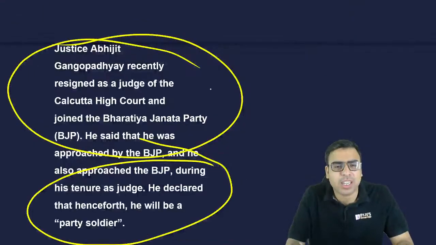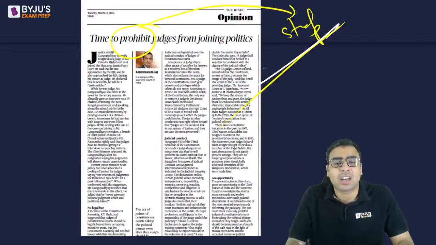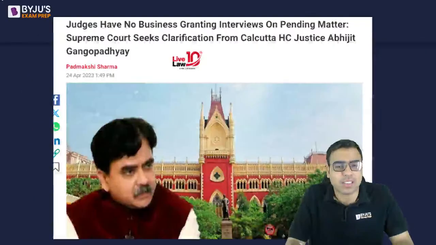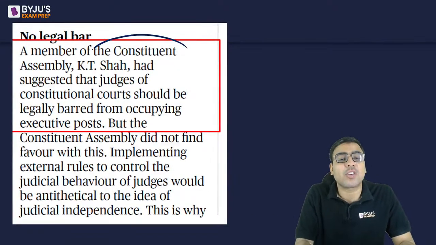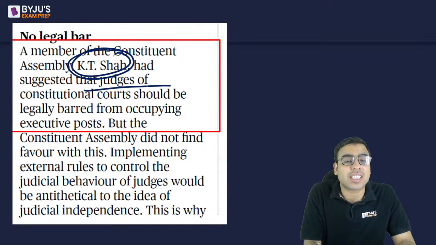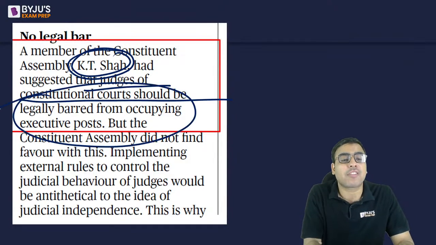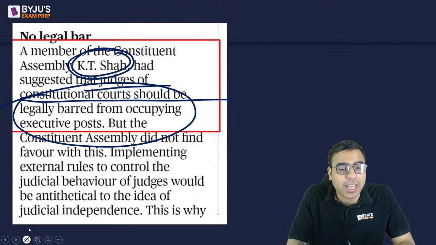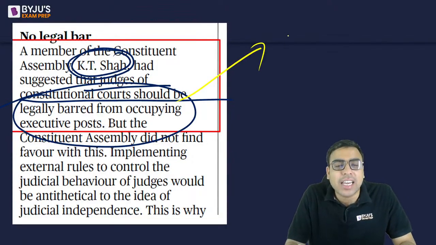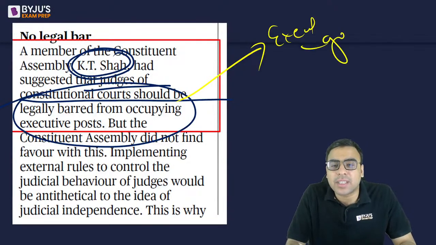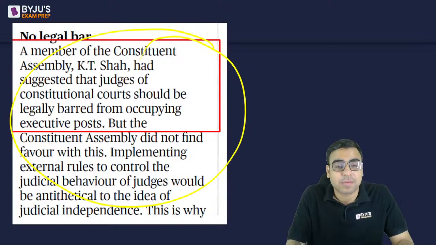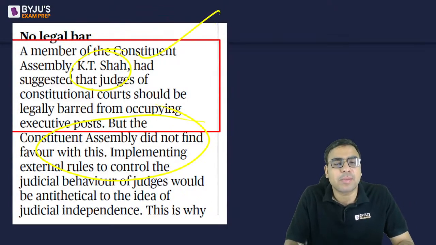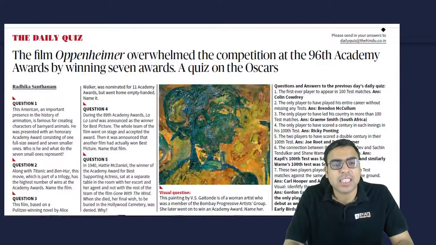ठीक है, तो ये सब author argument दे रहे हैं कि नहीं allow किया जाना चाहिए politics join करने के लिए after the retirement. So that is what the author has given the argument. Okay. So now he is quoting the Constituent Assembly debates. So KT Shah had actually suggested that judges of Constitution Court should be legally barred from occupying an executive post. मतलब ये कि if the judges retire, they should not get any executive post, है ना, जैसे गवर्नर नहीं बन सकते हैं, let's say राज्यसभा, लोकसभा MP, they should not be allowed to be made and all. So उन लोगों को stop कर देना चाहिए, but actually this was not done. However, मतलब वही कोट करें कि एक आदमी ने कहा था ऐसी बात कि stop कर देना चाहिए. So these are the things being talked about.